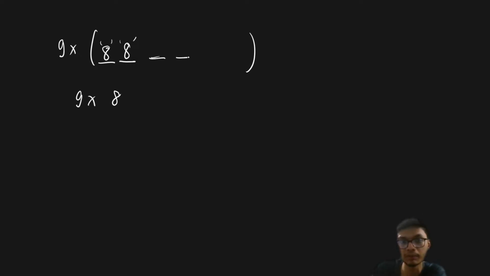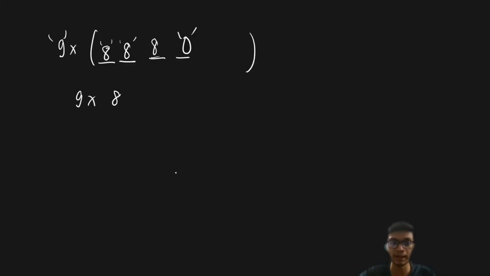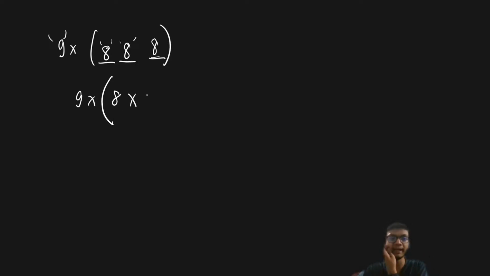So 1, 2, 3, 4 are already done, right? And your last digit is already fixed, that is 0. Similarly, the last digit and the first digit are fixed, so you have only 3 places. And in the 3 places, you can put the letters in 8 possible cases. So there are in total 9 cases, and out of each case, the number of words that is possible is 8 into 8 into 8. So 9 into 8 cube is equal to 4608, right?